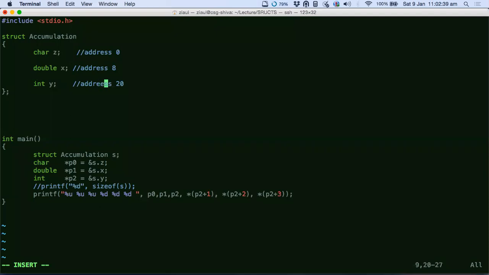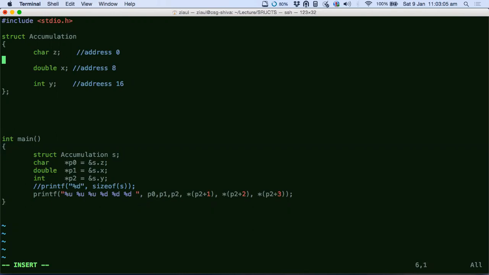Okay, but then you would end up with an address of 19, right? Again, 19 would be an odd address. But the size, 20, we will end up with 20 to 23. No, sir. 16 to 19 would be int. So the size of the struct would be 20 in that case.